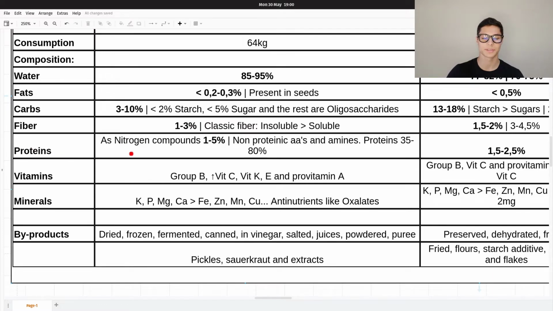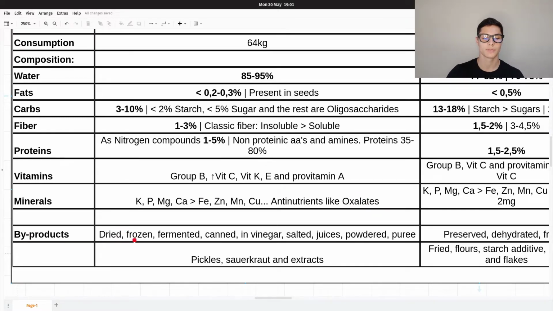Proteins. We cannot say proteins, as I told you. Nitrogen compounds from 1 to 5%. And the non-proteinic amino acids are present, as well as the amines. Proteins are 35 to 80% of that 1 to 5%. Vitamins. A lot of vitamins. From group B, vitamin C, vitamin K, vitamin E and provitamin A. Minerals: potassium, phosphorus, magnesium, calcium, as well as some iron, zinc, manganese and copper, and they have antinutrients like the oxalates.